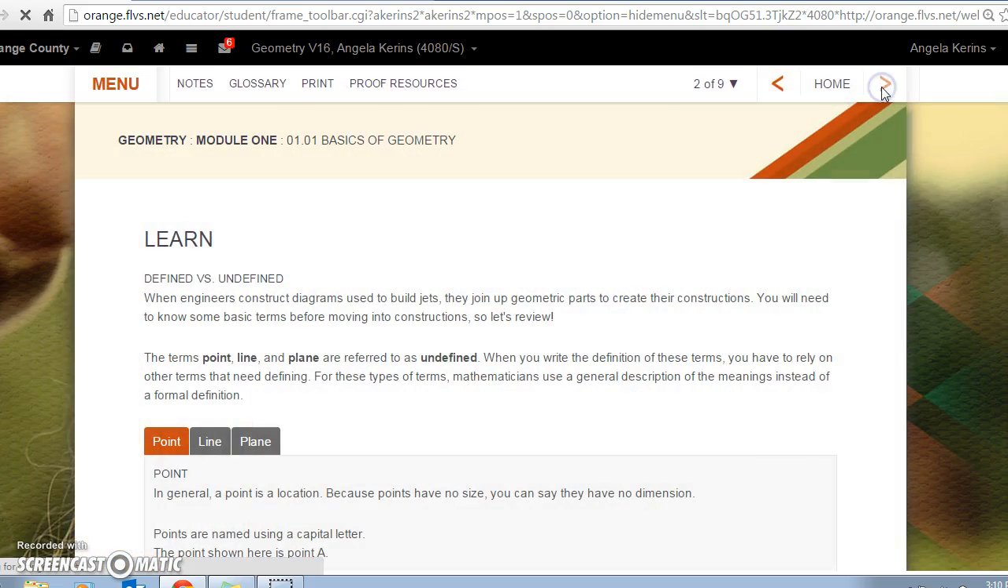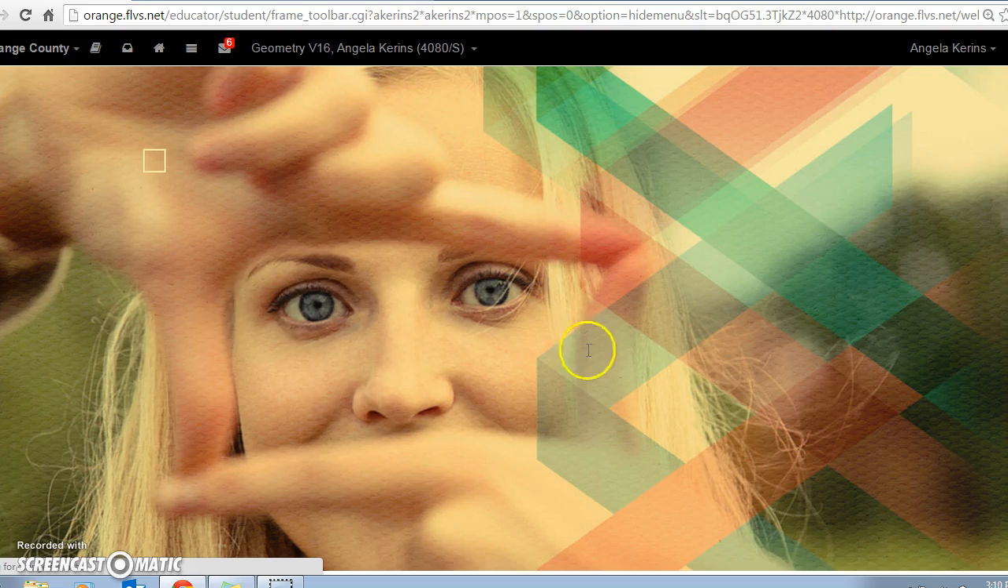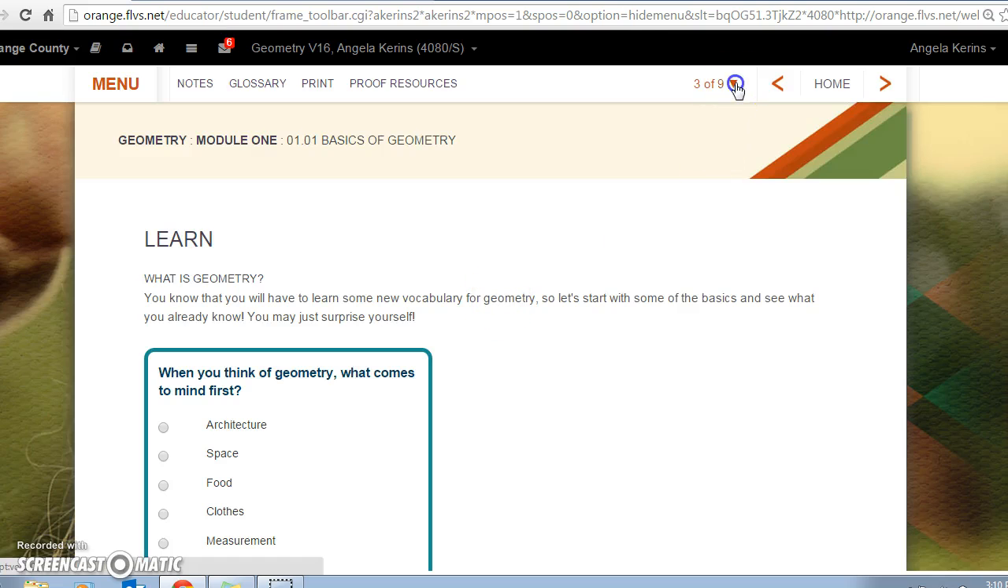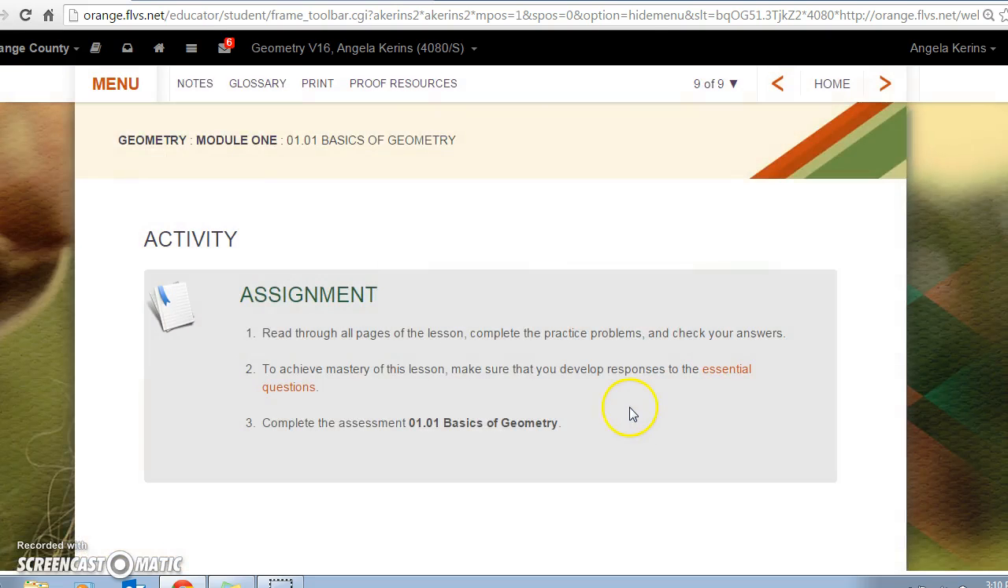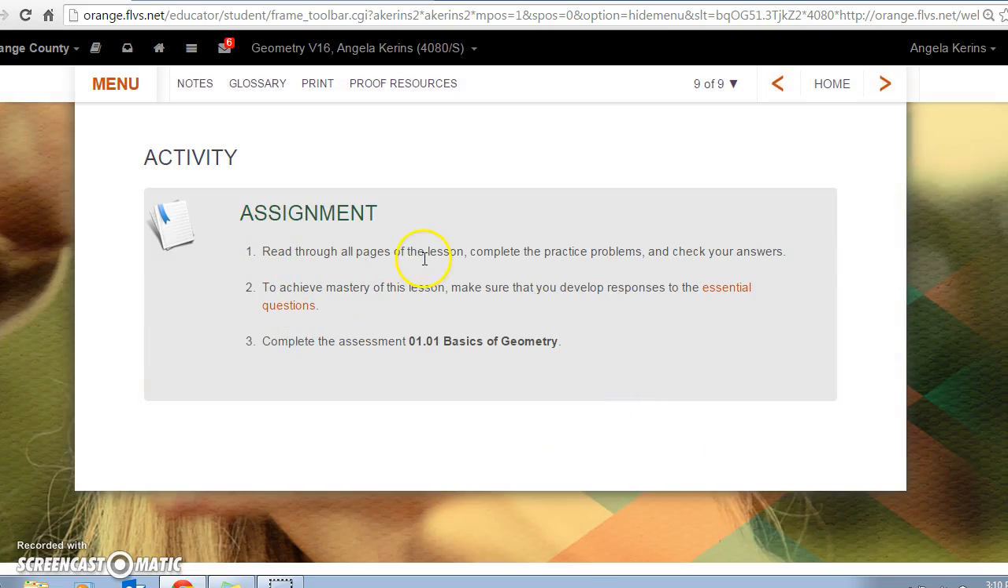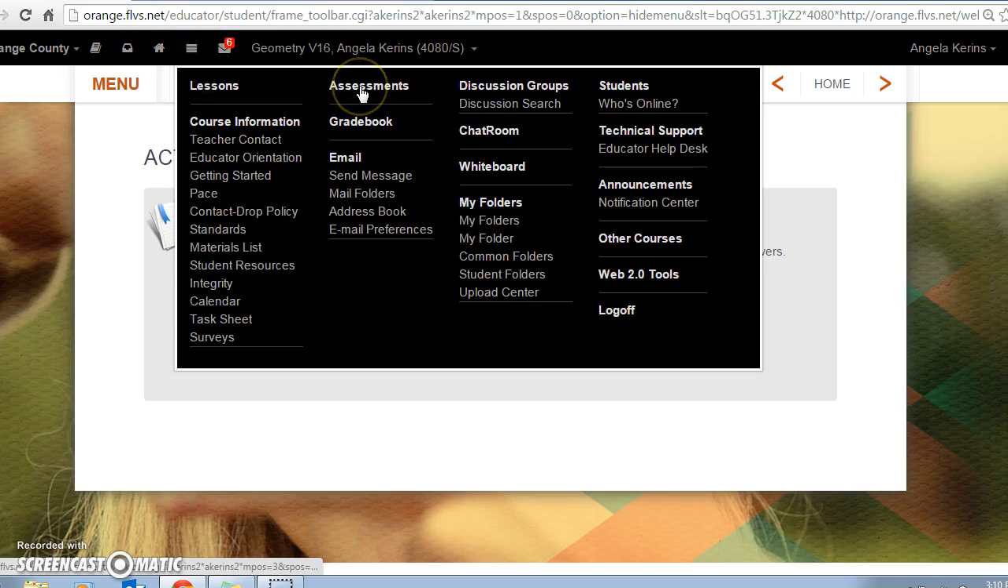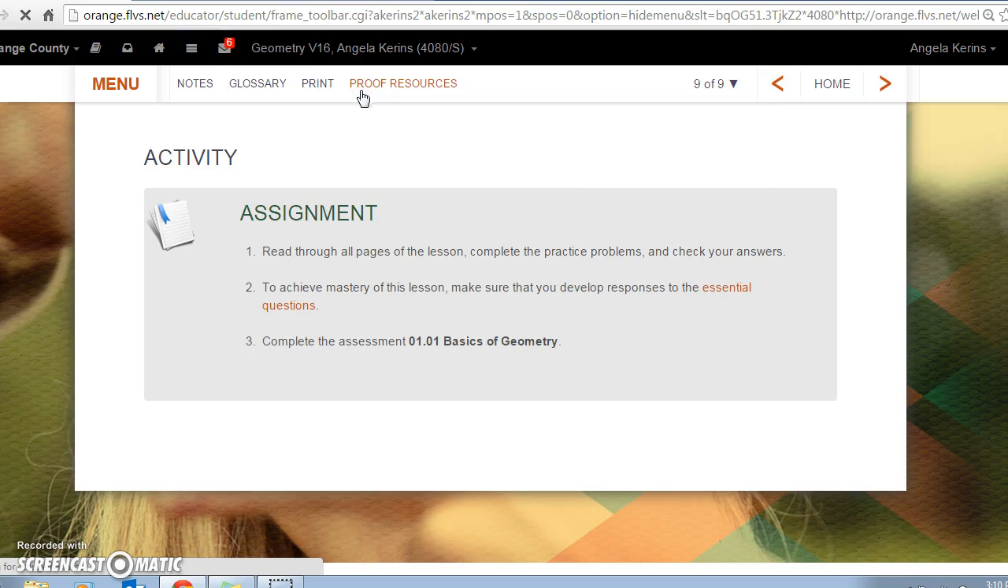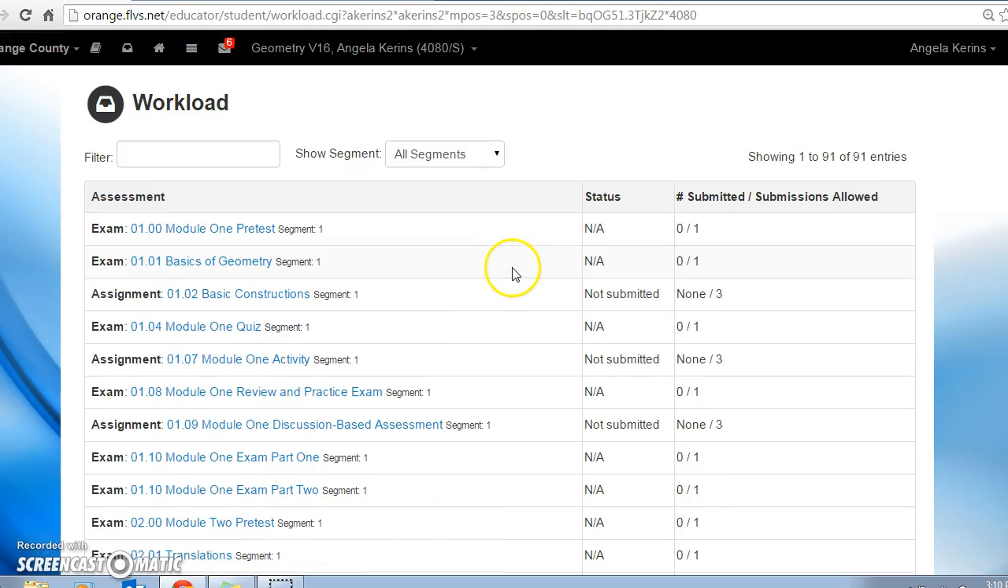So let's say we've read all of this, we've watched the videos, we've listened to all the instruction, and we are making our way to the end of the module, to the end of the lesson. And then it's going to tell you, read through all pages of the lesson, make sure that you develop responses to the assessment questions, and then complete the assessment. So when it says complete the assessment, that means you're going to go back up to your menu, to your assessments tab, and then this is going to be where you're going to find all the assignments that you have to complete.